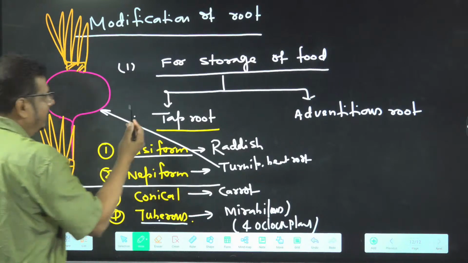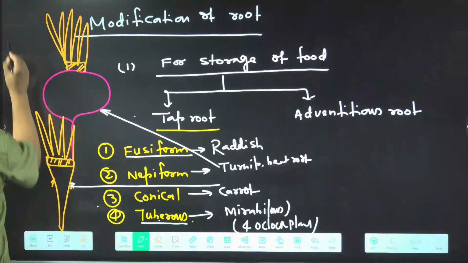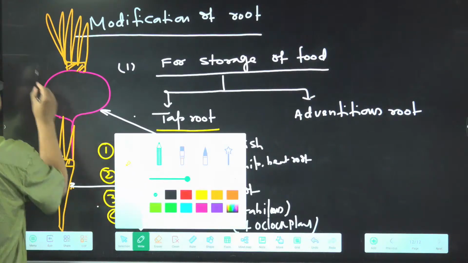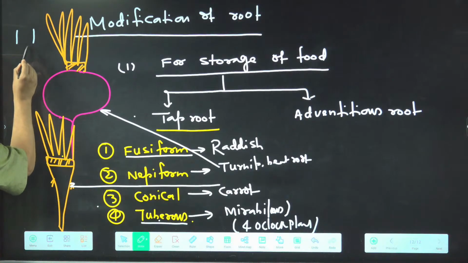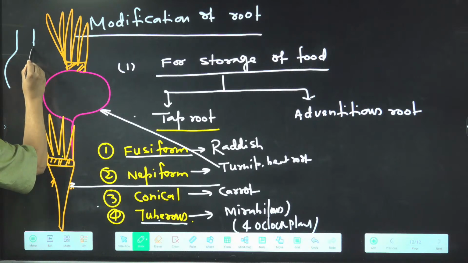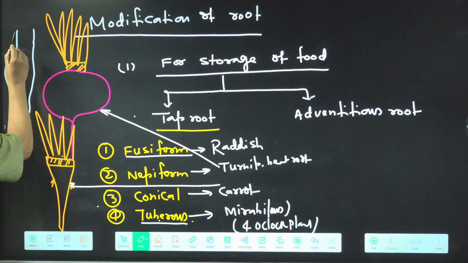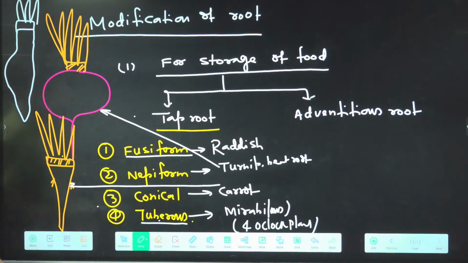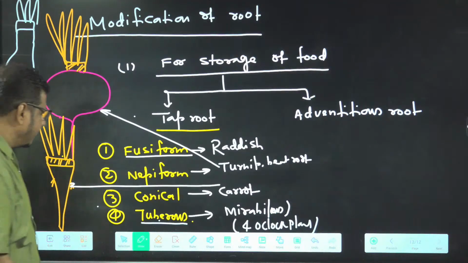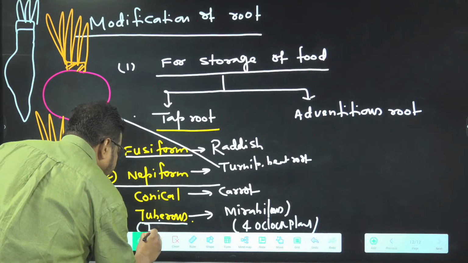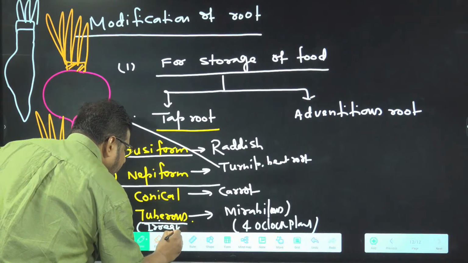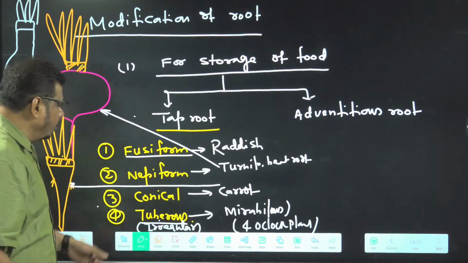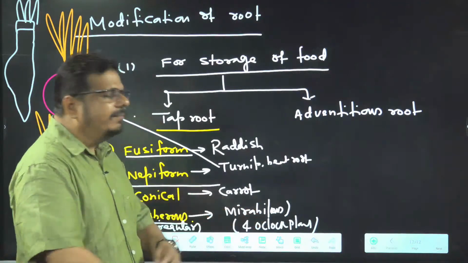And here I am drawing the radish. In radish you are finding it like this, then it is more swollen, and then it is tapered like this. And here the stem is there, and here the leaf is there. You are getting the idea or not? So which forms? Fusiform, napiform, conical. And tuberous has an irregular shape. Tuberous taproot is present in Mirabilis jalapa.